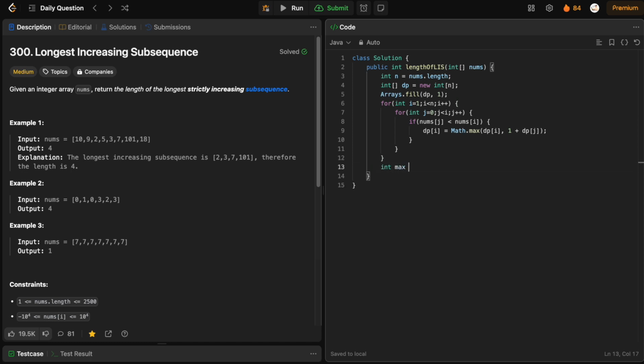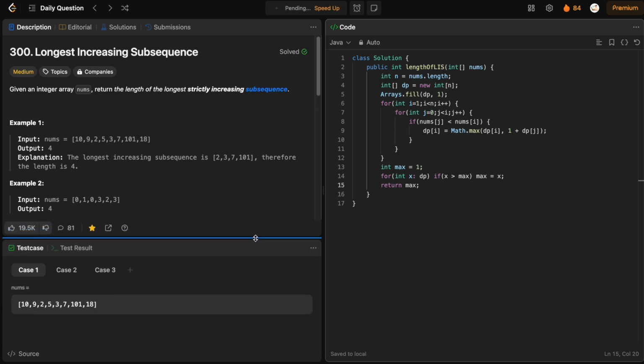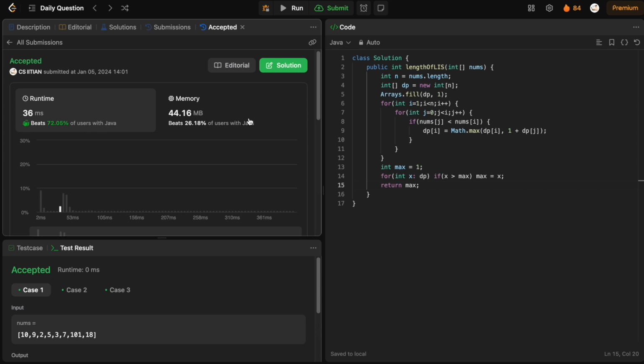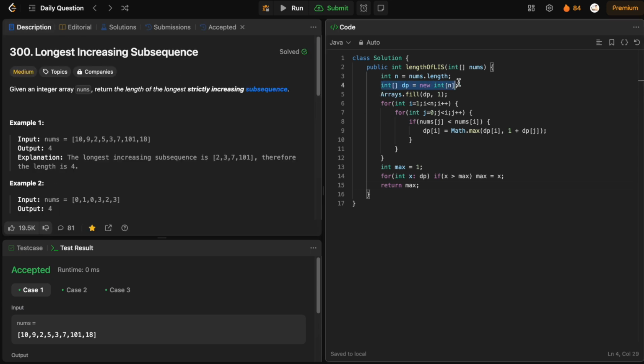Now at the end I will pick the maximum among this dp array. So if x is greater than max, max becomes x, and return maximum, and run the code. Okay, let's submit the code, and then we will discuss time and space complexity for this approach. So basically space complexity is order of n due to that array, and time complexity would be order of n square due to these two for loops.